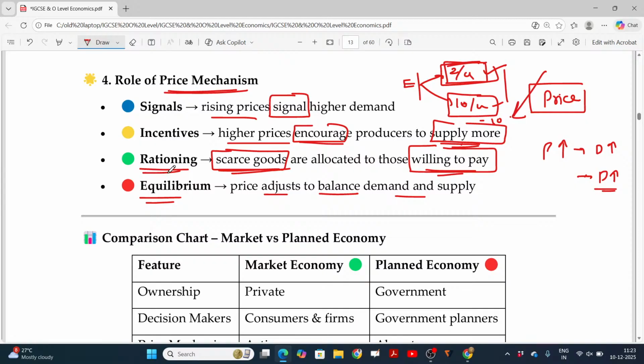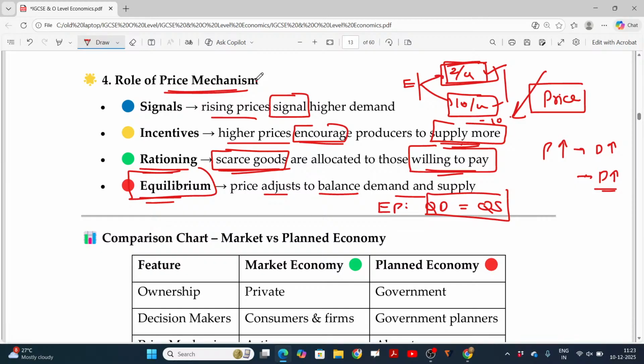Is that okay? So equilibrium price is nothing but the price at which quantity demanded is equal to quantity supplied. We'll study this in subsequent lectures in detail. Hope you'll now be able to understand the role of the price mechanism. Price is the main thing here.